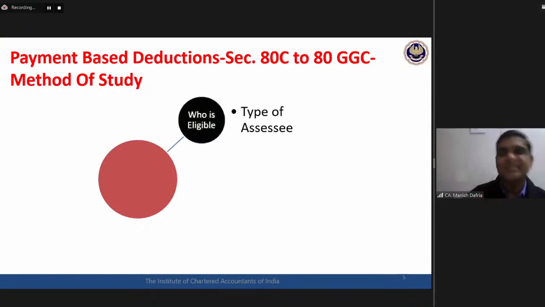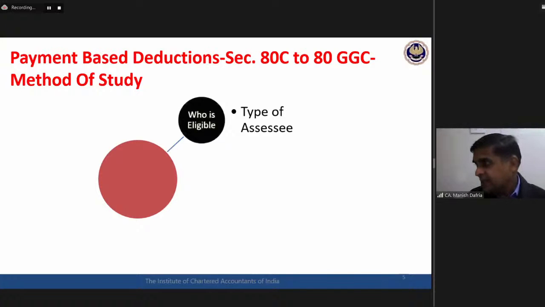But this is the basic clarity we need to develop. In this class, there is no point in my telling you that the 80C deduction is available up to a maximum of 1,50,000. You all already know it. What we would like to use this time for is to develop these kinds of clarities: who is eligible to claim that particular deduction, and what is the type of assessee?